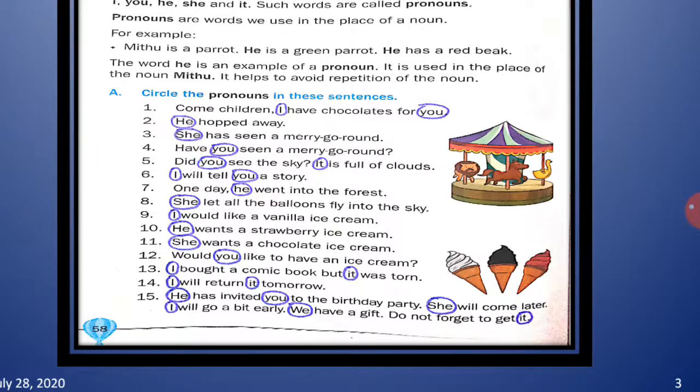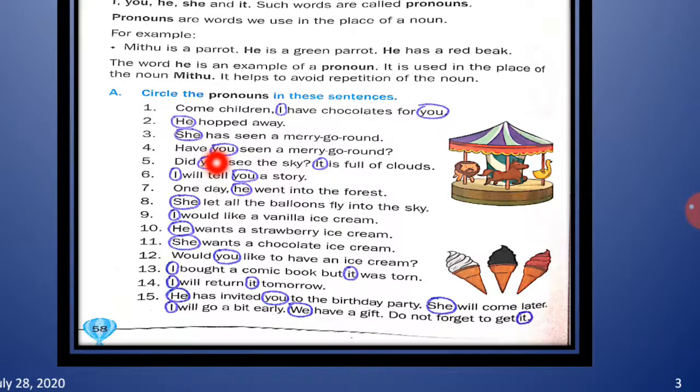Now the fourth one. Have you seen a marigold? Now children, please tell me, in this, which is the pronoun? Can you tell? Yes, the word you is the pronoun.